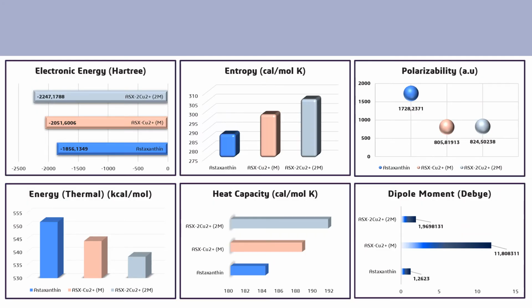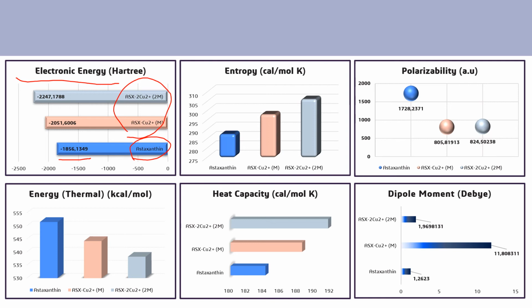And here is the result of the DFT theory from Avogadro and Gaussian 09W. We can see that in electronic energy, the astaxanthin initial state has a lower value compared to astaxanthin with metal ions.